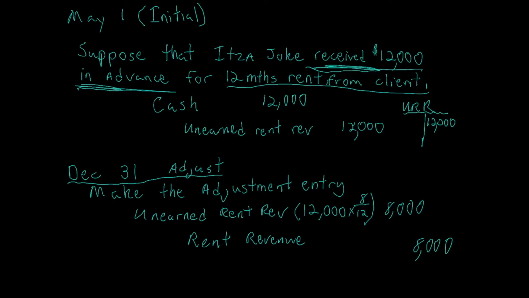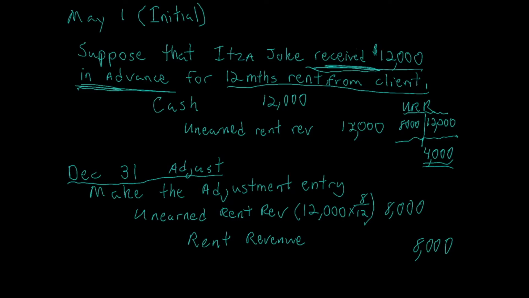So my follow-up question would be, how much unearned rent revenue do we have now as a balance? Well, if we take that posting from this adjustment entry of $8,000 on the debit side and post it to our T account in the ledger, we now see that our unearned rent revenue, which is a liability, has a balance of $4,000 left. So there's $4,000 left of a liability we have to provide a service to satisfy.